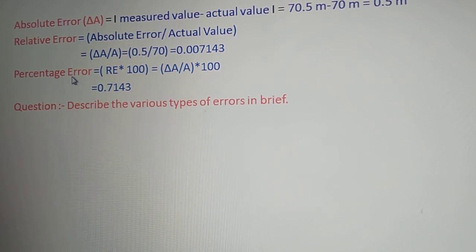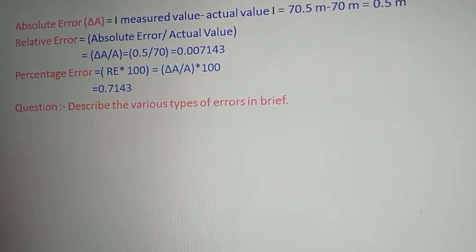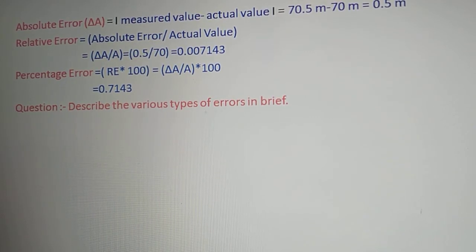The prime motto of introducing this kind of error here, these are very basic and we have already studied them in the 11th standard, is that we must know what absolute error, relative error, and percentage error formulas are, right? And finally, here is a homework question for you: describe the various types of errors in brief. Once we end this module, you'll get some questions on it for assignment. So do prepare for this question. Describe the various types of errors in brief.